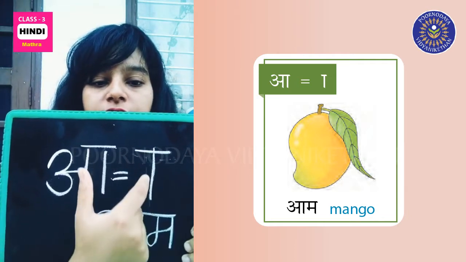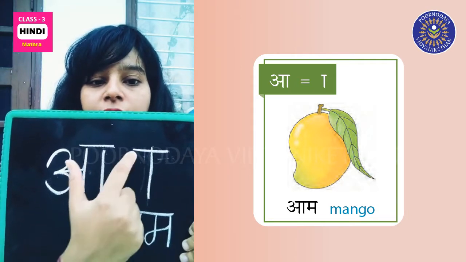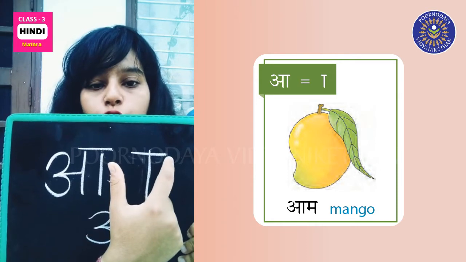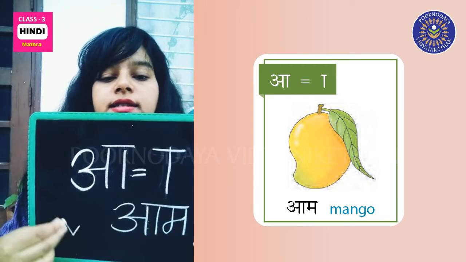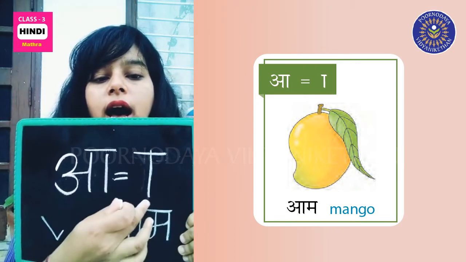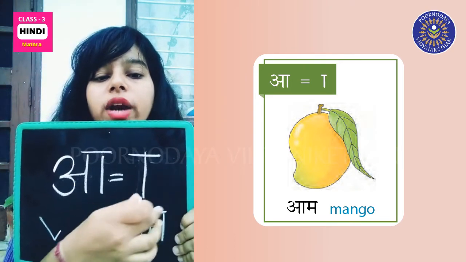So you put a vertical line, straight line like this, and then you put a horizontal line on top. So this becomes A matra. That's how you write A matra.